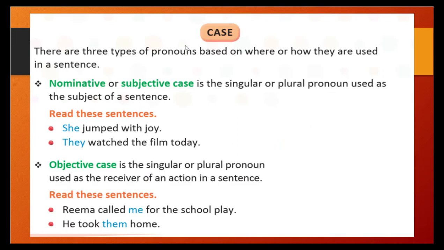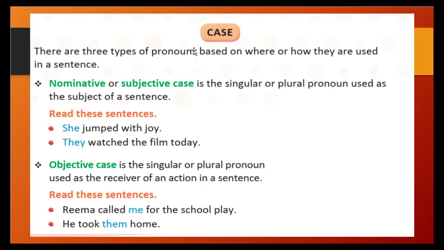Let's see one by one. Nominative or subjective case is a singular or plural pronoun used as the subject of a sentence. When you are talking or writing about the subject, that time we will use the nominative or subjective case.